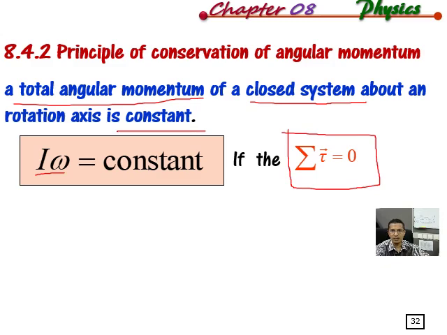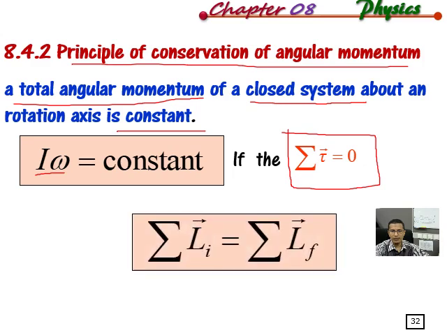This is the condition for the application of the principle of conservation of angular momentum. From here, we can deduce one very important relation: the initial total angular momentum equals the final total angular momentum.